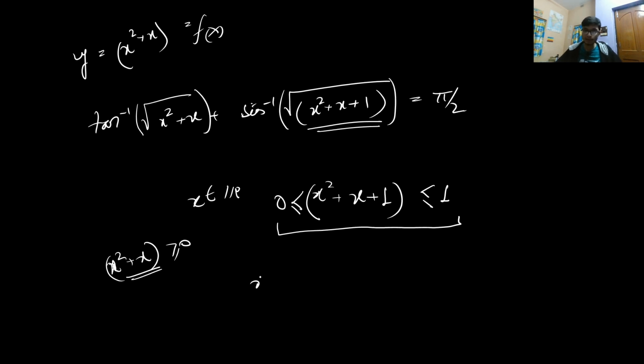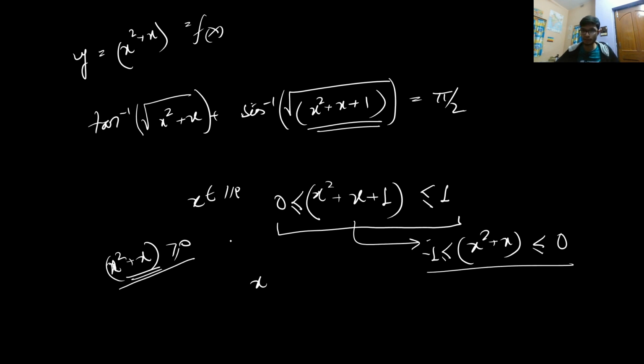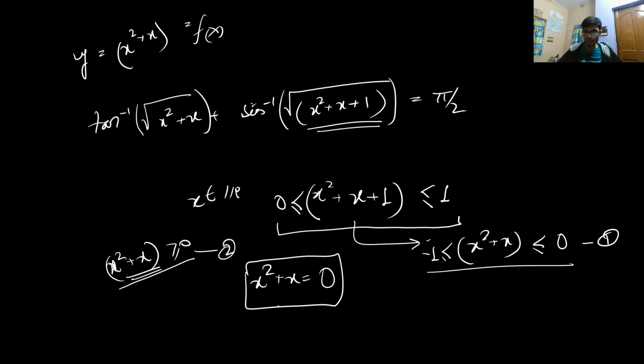So from here only one case is possible for this particular scenario. I can solve and write that x square plus x will be less than 0 and greater than minus 1 by 2, greater than minus 1. And it is also saying that it must be greater than or equal to 0, but also that it is less than 0. That means both conditions can only be satisfied when the value of x square plus x is equal to 0. Now if you solve x square plus x equal to 0, you will get the roots as minus 1 comma 0. All right, so you get the two values.